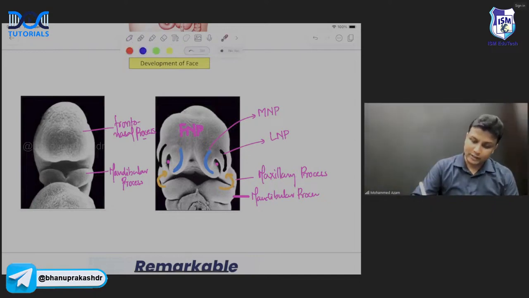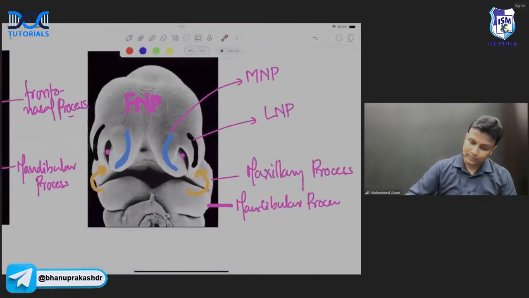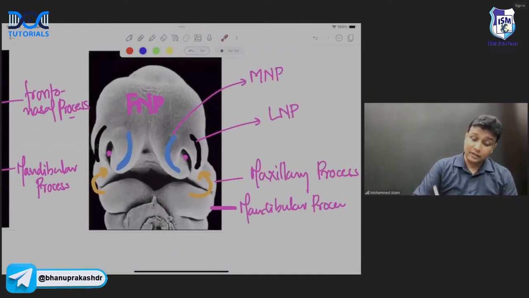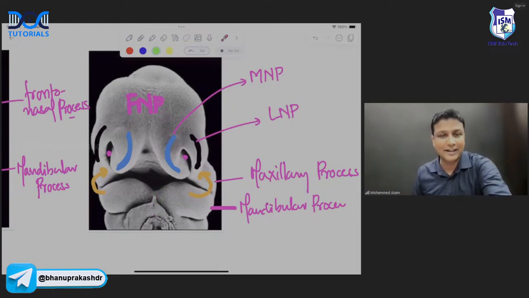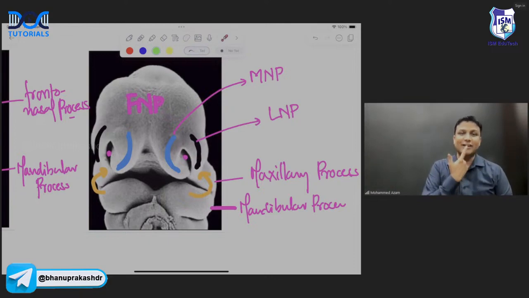And suppose the mandibular process does not fuse here. Yes, my dear friends, if the mandibular process does not fuse here, then what is going to happen? That will lead to midline cleft lower lip. Midline cleft lower lip is due to non-fusion of the mandibular process.